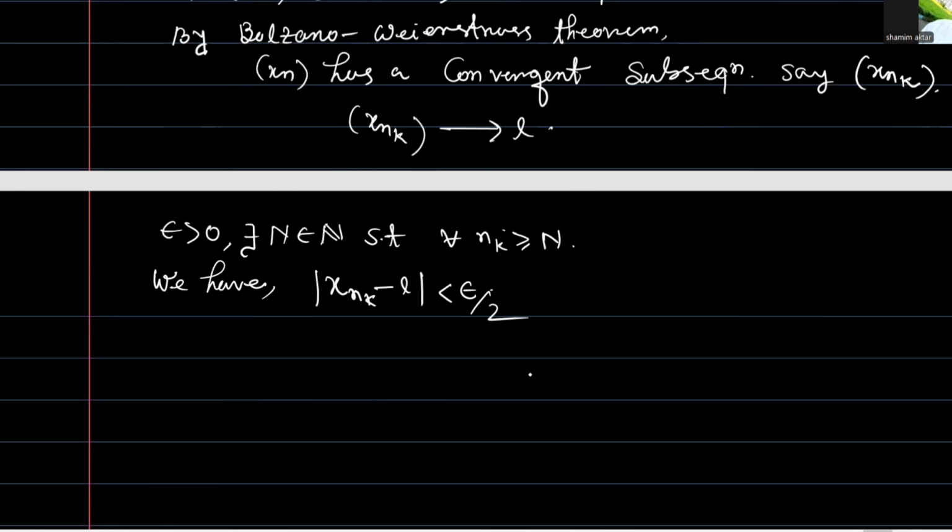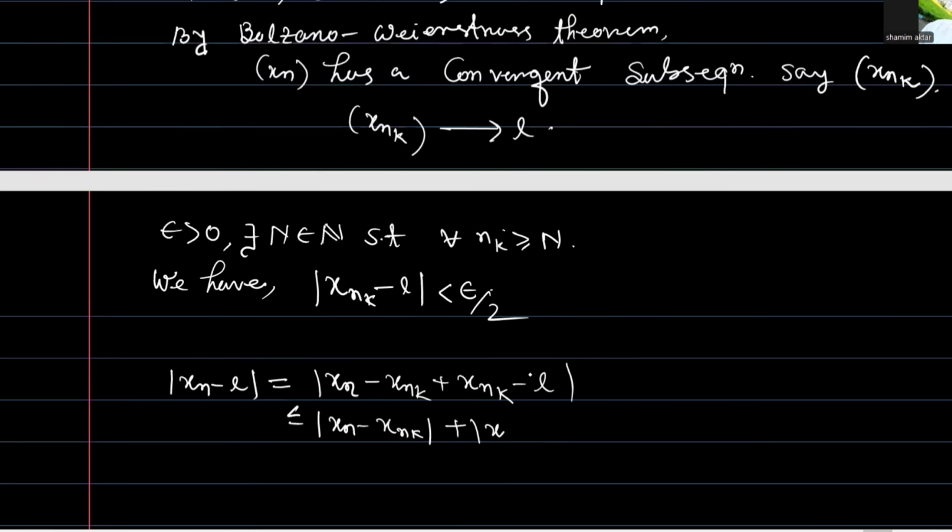Now mod of xn minus l is also written as mod of xn minus xnk plus xnk minus l. So by the triangle inequality again, we have this is less than or equal to mod of xn minus xnk plus mod of xnk minus l.